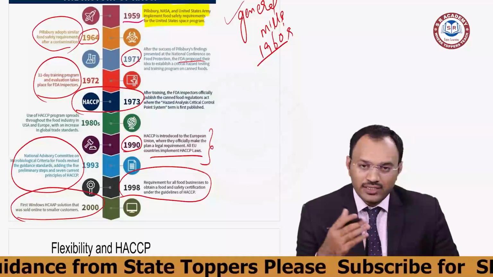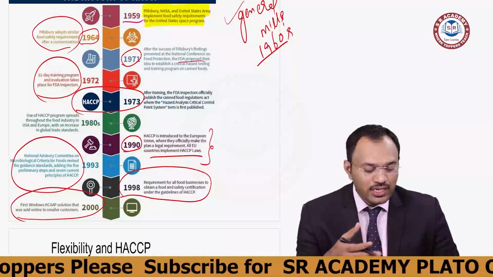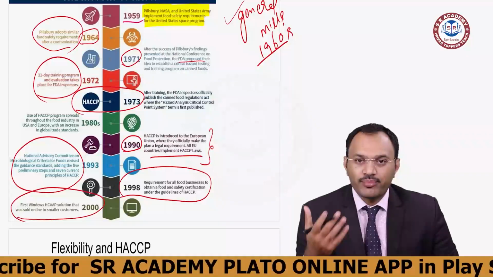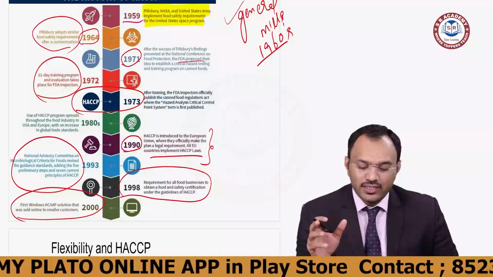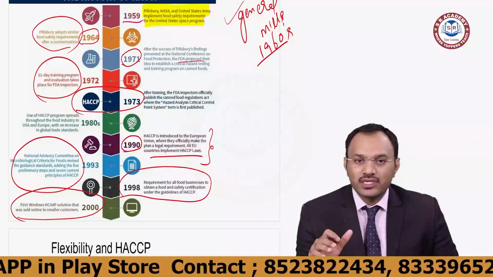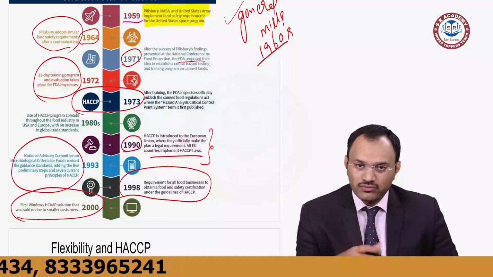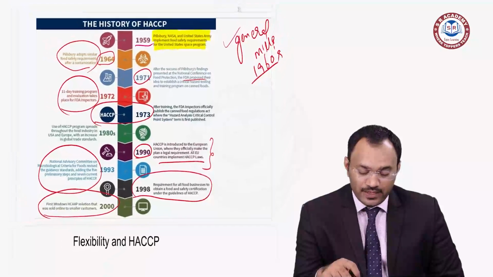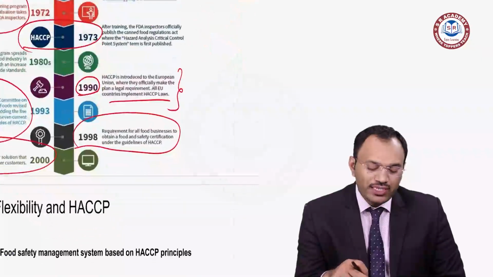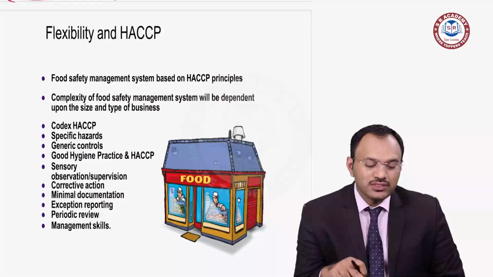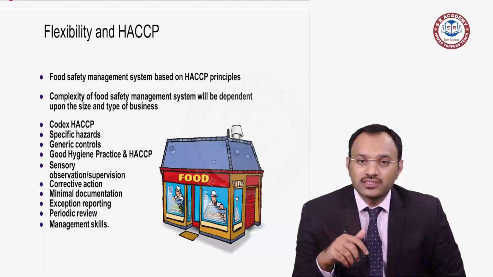In 1993, a National Advisory Committee worked on the standards for implementing and adopting microbial food safety. In 1998, they started working on businesses. In 2000, people also engaged in consulting and worldwide online activity. This is about HACCP. Why only HACCP? What is the benefit of HACCP and what is the flexibility in HACCP?